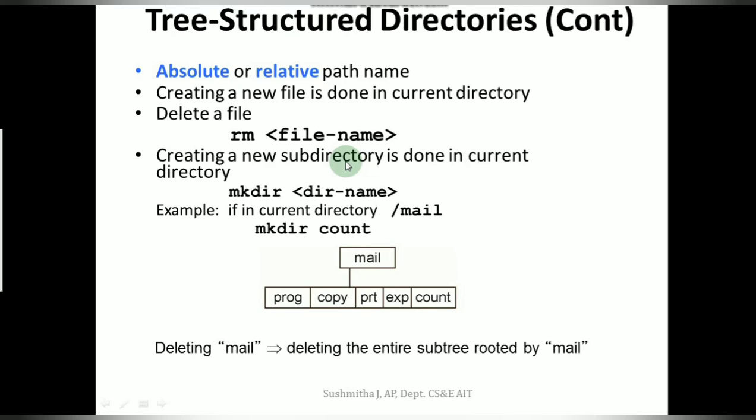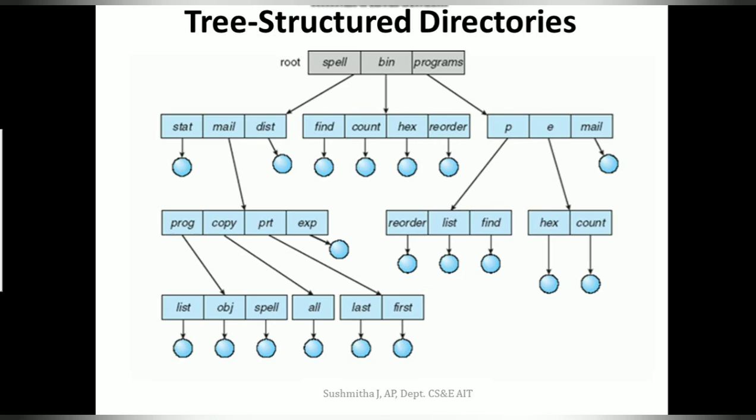The disadvantage here is the path can be very long, especially when we take the absolute path, that is from the root directory. For example, if I say this is the file that I want to access, if I take the absolute path, it starts from the root directory and then all the way goes up to this file. So sometimes the path could be quite long.